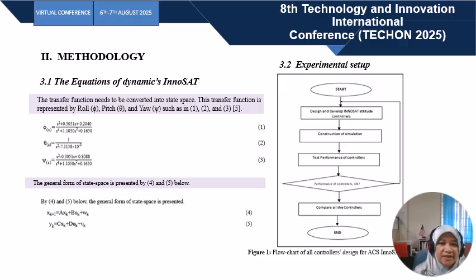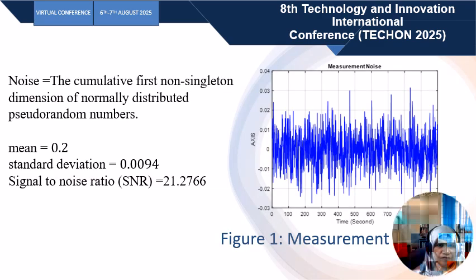The process starts with the design and development of InnoSat attitude controllers based on the state space approach. Then construct the MATLAB code for the simulation. Next, test the performance. If the performance is okay, then we can determine the best controller for InnoSat attitude.